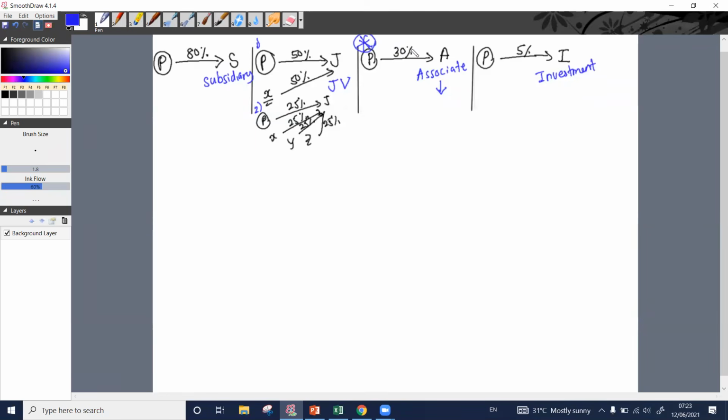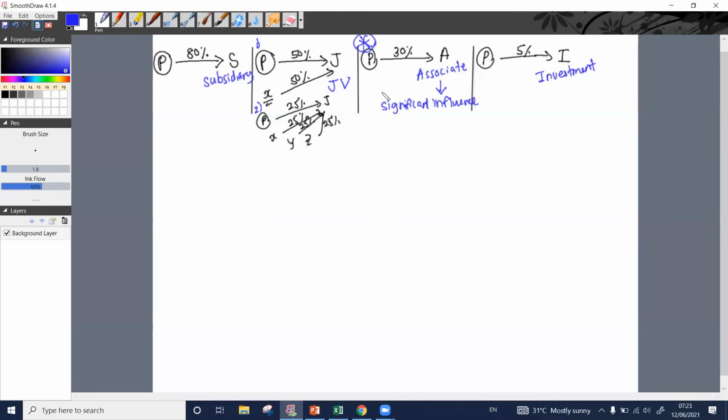Therefore, if there is a significant influence, this is the key term, significant influence.